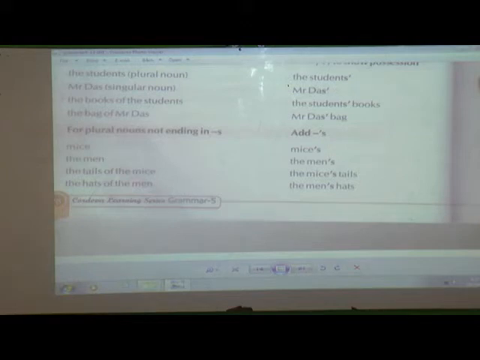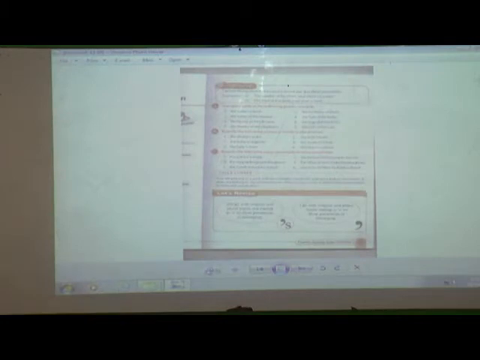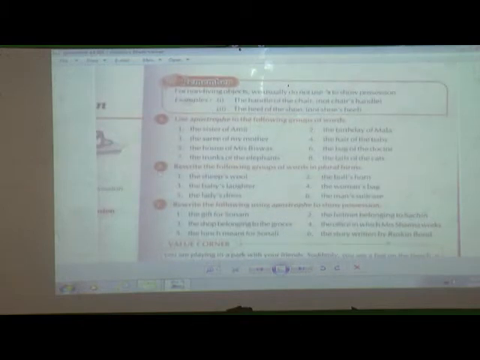Now the next thing, if you see here on the next page, what is told, remember, for non-living objects we usually do not use apostrophe to show possession. When we are talking about any non-living thing, we are not going to use an apostrophe s. Only for the living things we are going to use apostrophe s, that is for the person and for the animals. But if we are talking about any non-living objects or non-living things, we are not going to use an apostrophe over there.